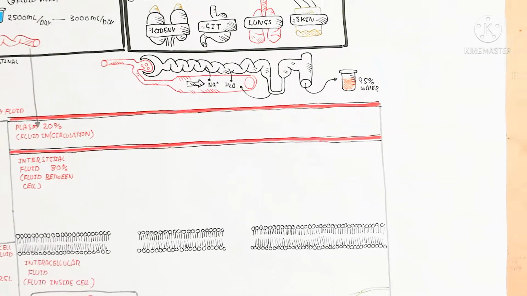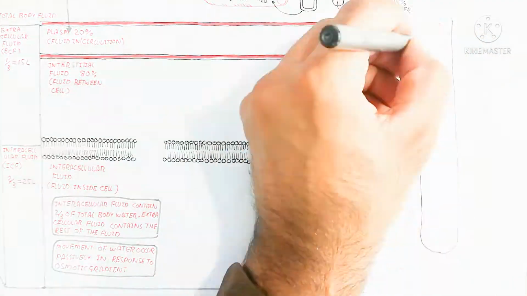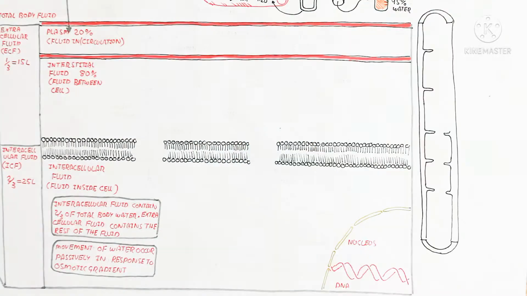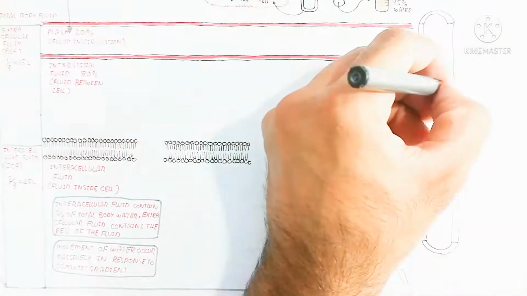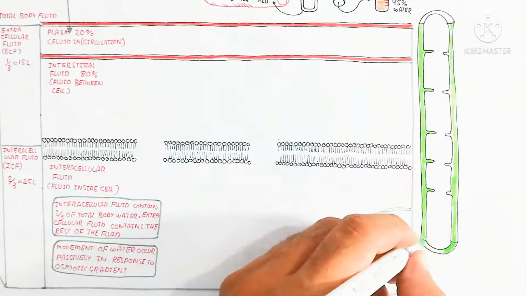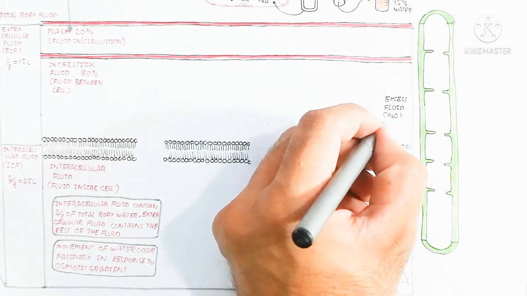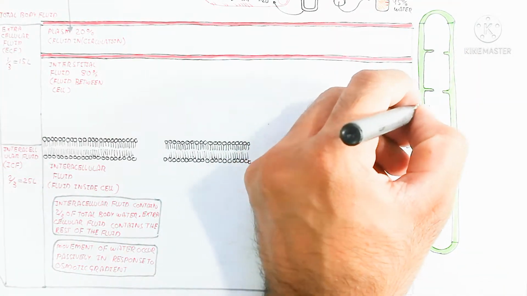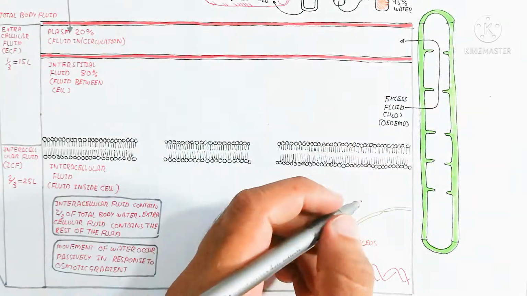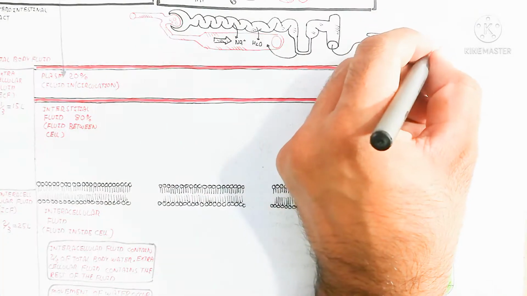So even the 95% water will be lost during the excretion of the urea. So the important thing is that here is a lymphatic vessel. This lymphatic vessel is very important for the normal function. For example, the excess fluid in the interstitial fluid,